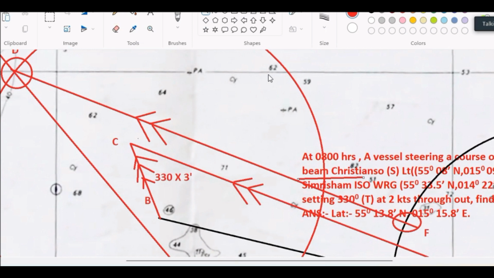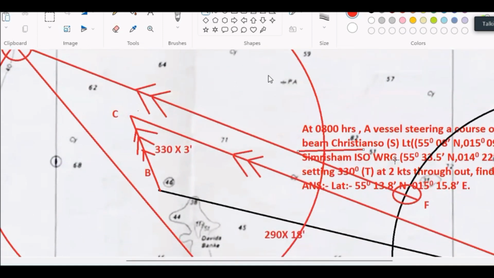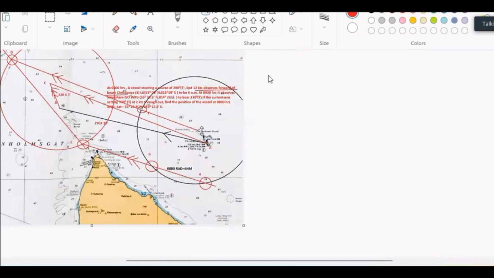It will go, but the distance will not match. Both distances should match. If you extend it, if you go back from F, it will cut the circle at 1 point. So I am doing it. It will cut the circle behind, but the distance will not match. It will be above the beam. The lighthouse will be forward of the beam, but the distance will not match. Both should match: the distance should match, as well as the instruction given in the question.